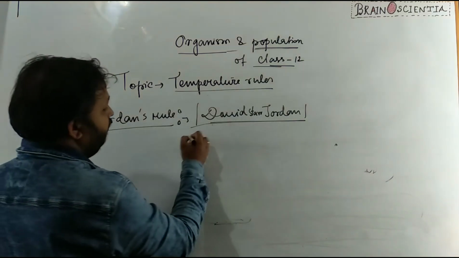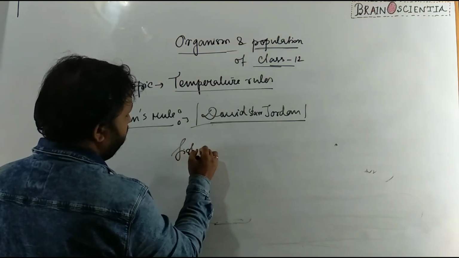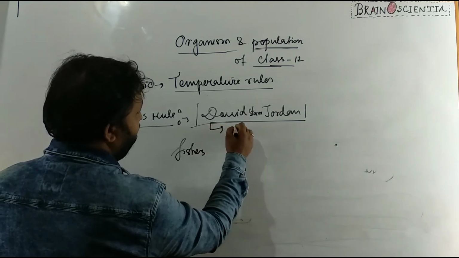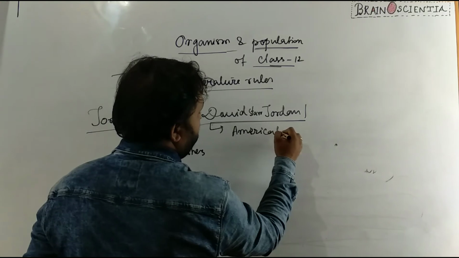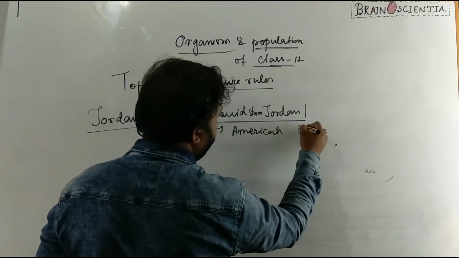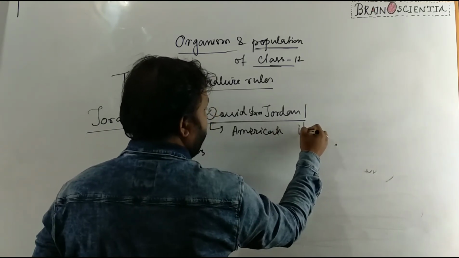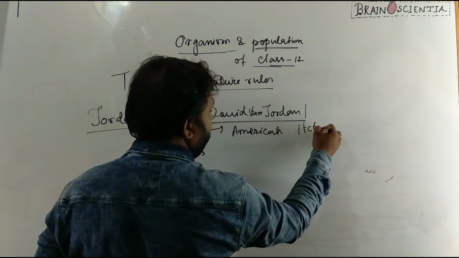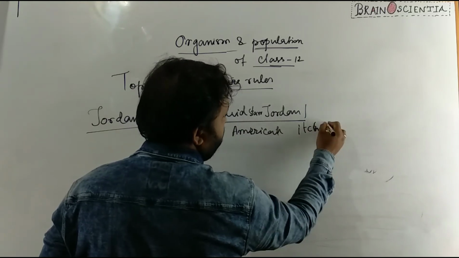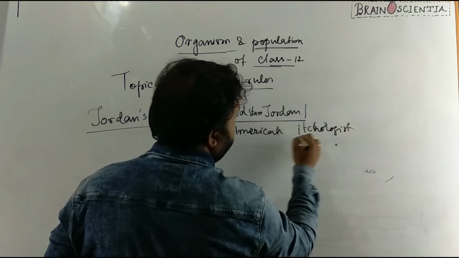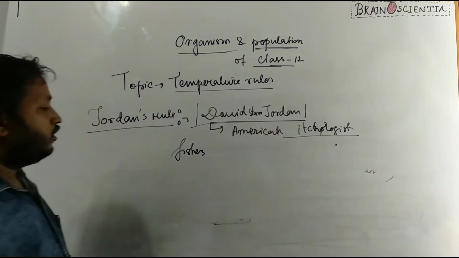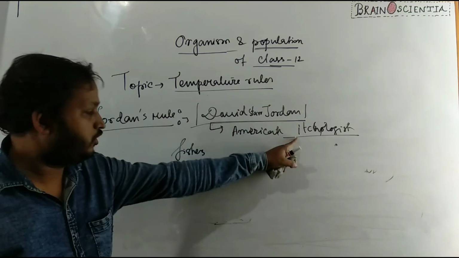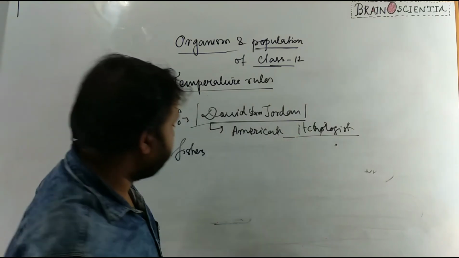Specifically he talked about fishes. He was a renowned American ichthyologist; the study of fishes is called ichthyology.